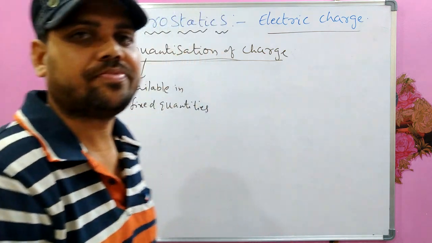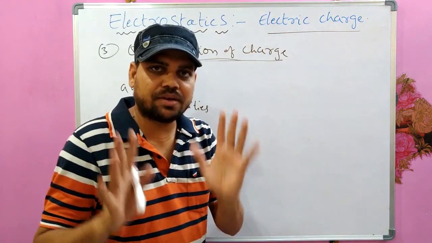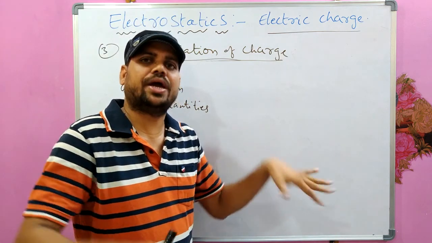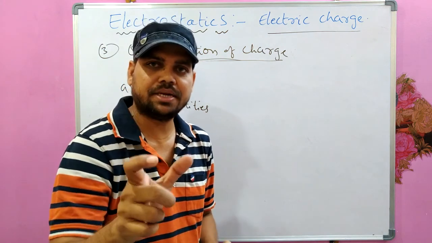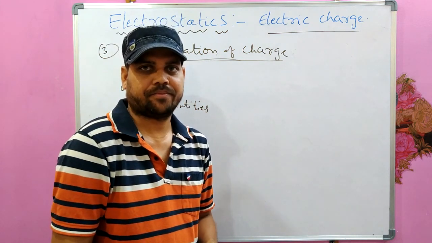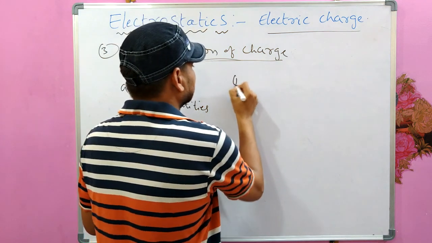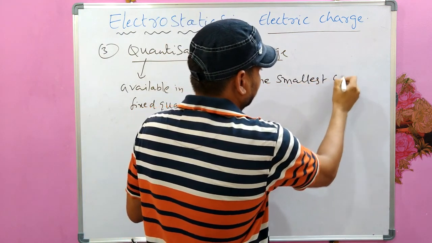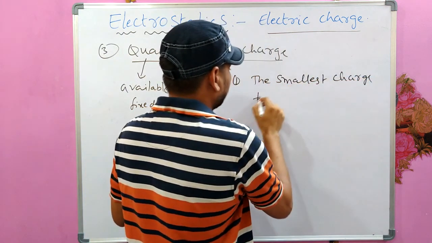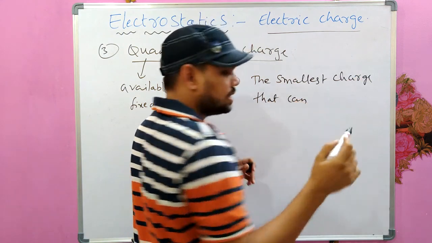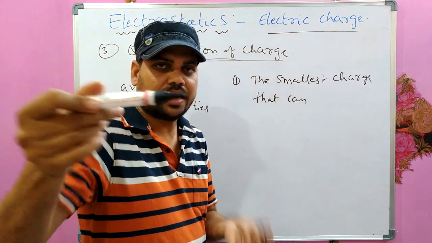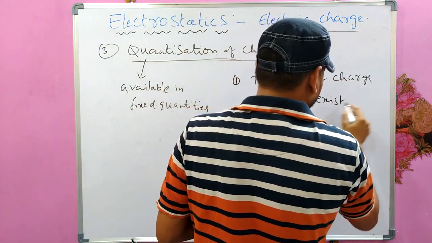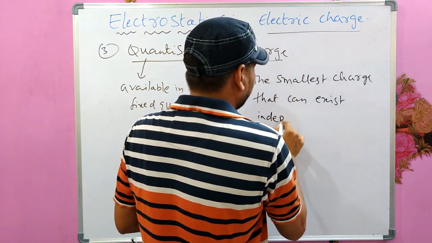This is how the charge is also available in fixed quantities. You cannot charge a body to any quantity. There is a limit, there is a rule. The smallest charge that can exist. Just like the smallest quantity for this is one marker. The smallest charge that can exist independently, this is very important, independently or freely,